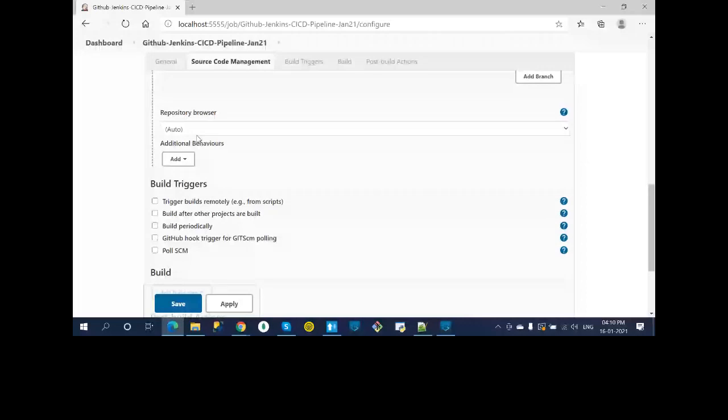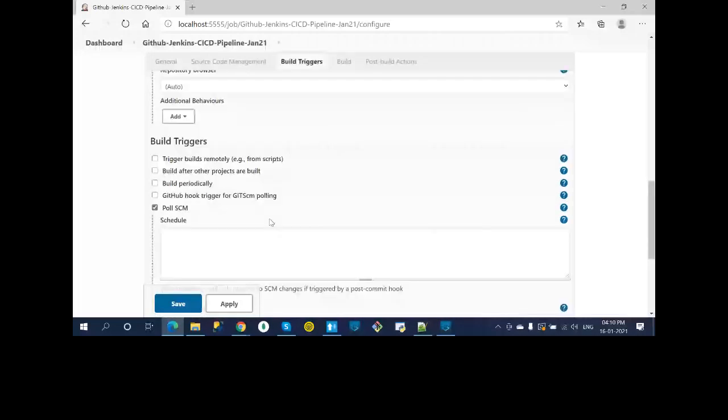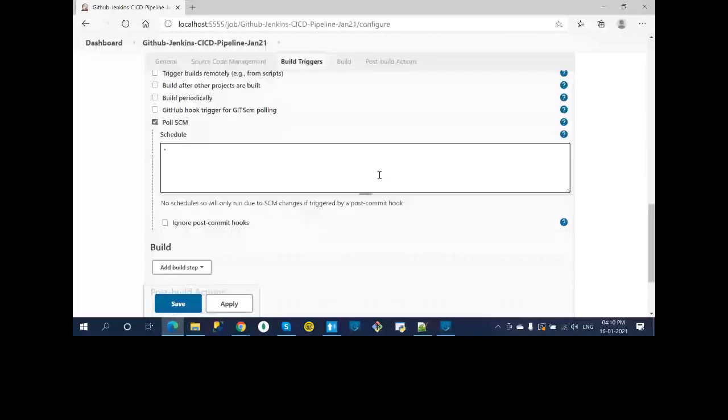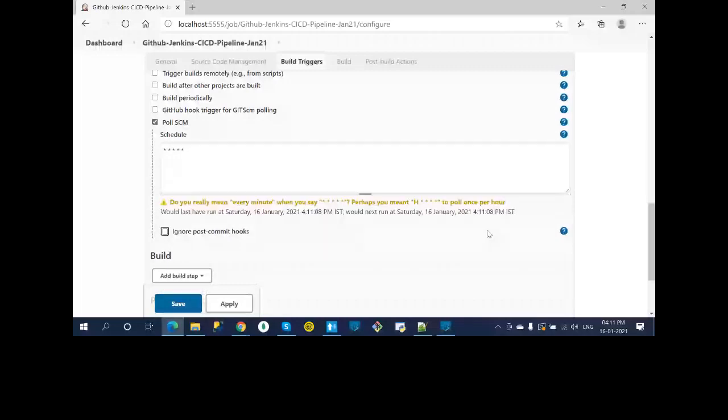Okay, Git, go with the auto option here. Then you need to poll the SCM, meaning the source code management. So here we can mention how often I want to poll it. Online you can see what is the pattern for your requirement. Okay, so I used the default one, which is five stars, which means every minute it will poll.